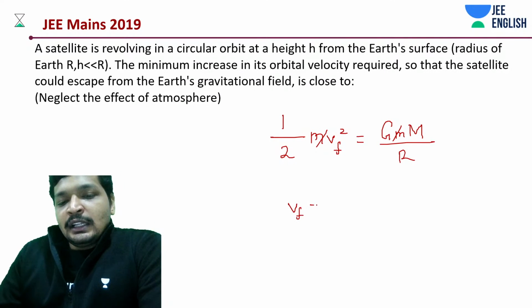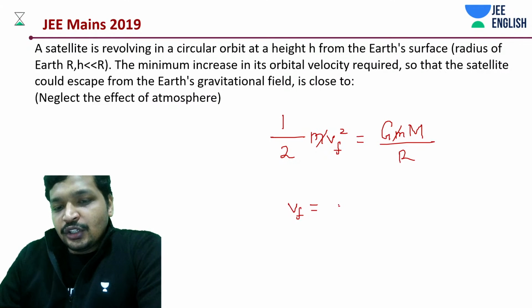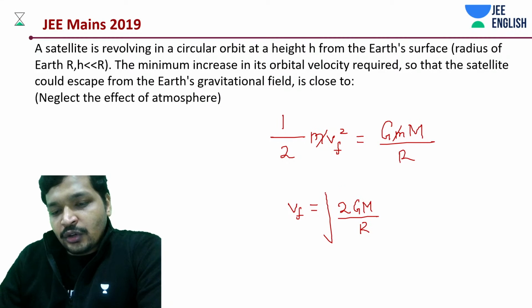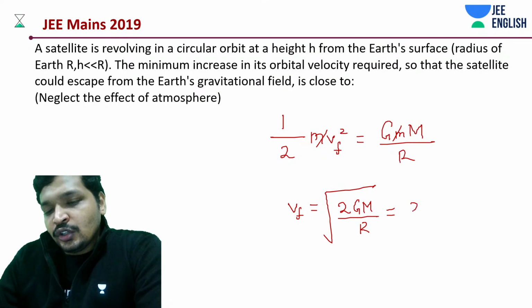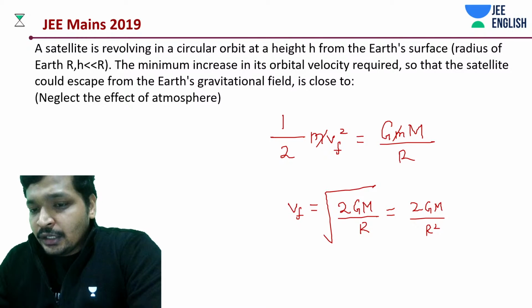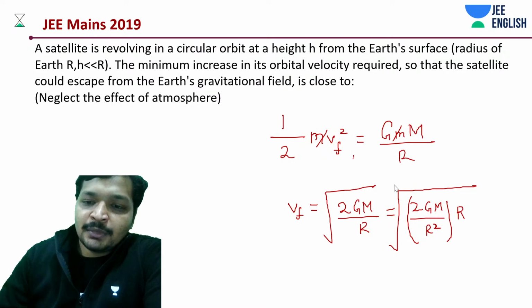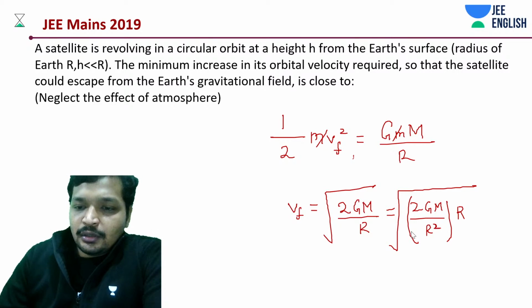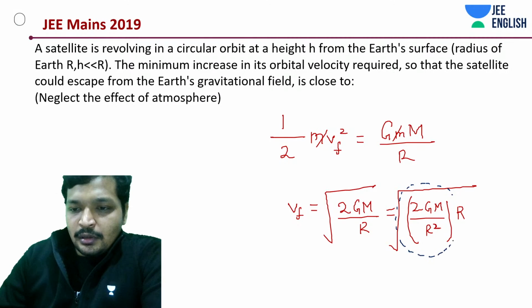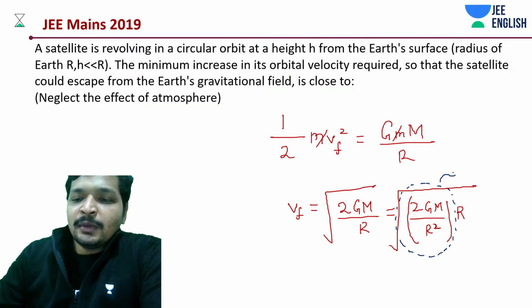So final velocity is how much? Under root 2GM by r, which is 2 into GM r square into r. And to quickly remind you something, this is how much, g.